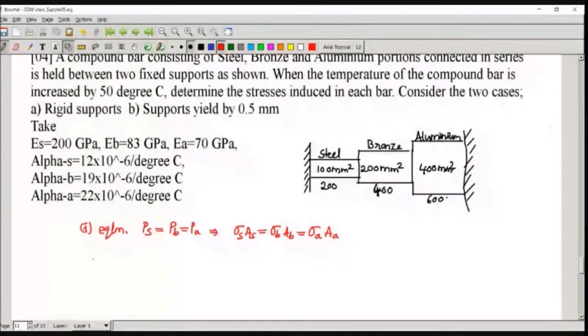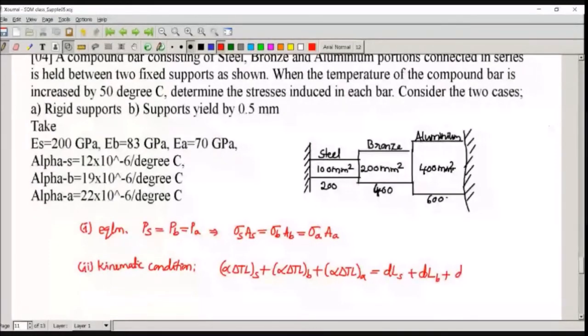And kinematic condition will be three terms. One is alpha delta T L of steel plus alpha delta T L of bronze plus alpha delta T L of aluminum. See, three terms I am adding on the left hand side. Right hand side also DL of steel plus DL of bronze plus DL of aluminum. And these DLs can be written again in terms of sigma: this is sigma S LS by ES, and this is sigma B LB by EB, this is sigma A LA by EA.